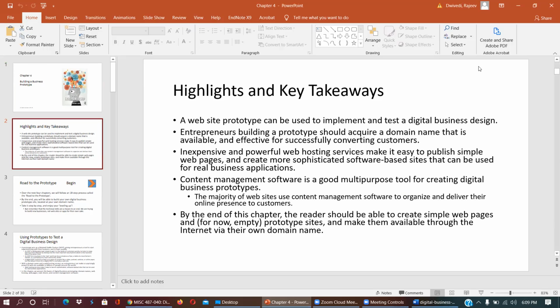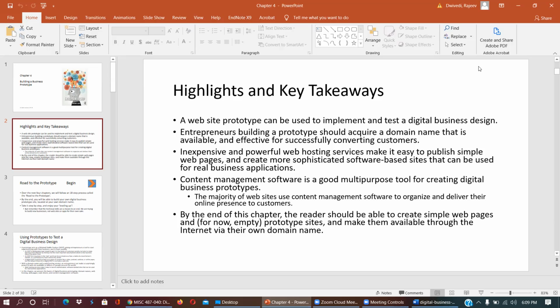So what are we going to do? A website prototype can be used to implement and test a digital business design. Whatever you have designed, it helps you to test your business design.